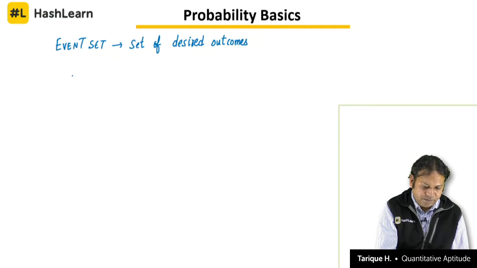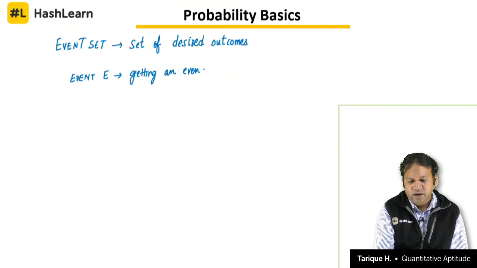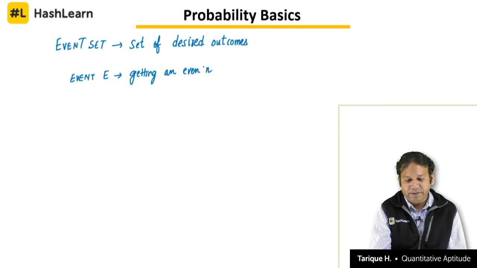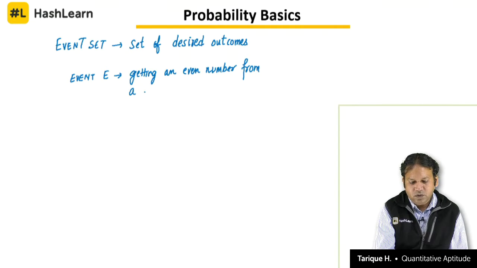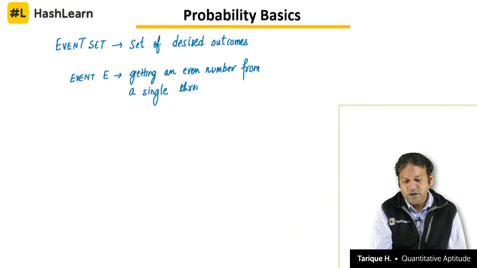Let us say that there is an event E, and this event is the event of getting an even number from a single throw of a die. So, that is how we define our event, single throw of a die.